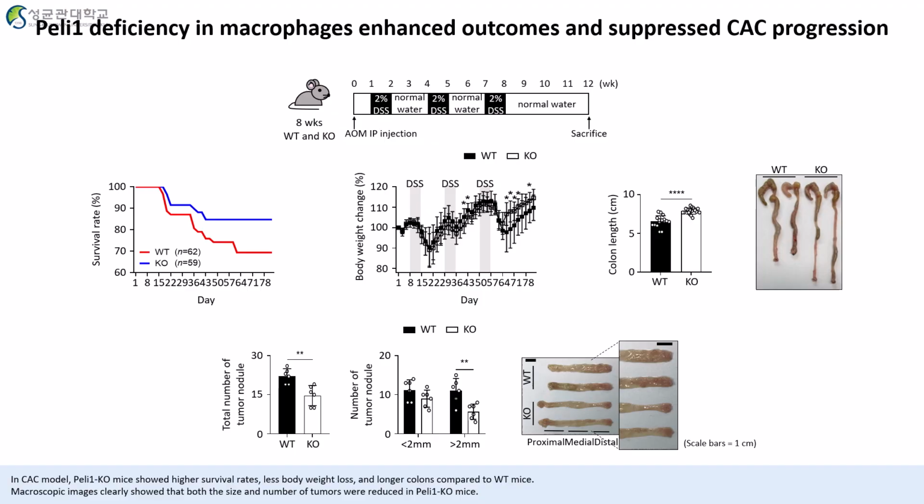In the CAC model, Pellino-1 knockout mice showed higher survival rates, less body weight loss, and longer colons compared to wild type. Macroscopic images clearly show that both the size and number of tumors were reduced in Pellino-1 knockout mice.